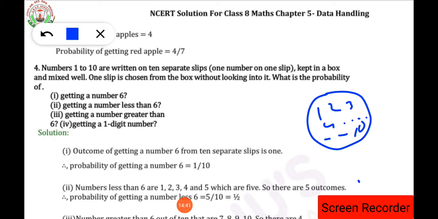What is the probability of it? Suddenly, when many things are inside a box, we are going to choose any one, then we have to choose according to the question.